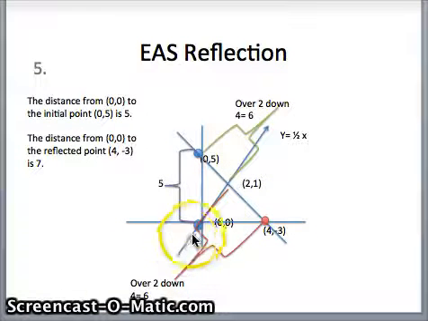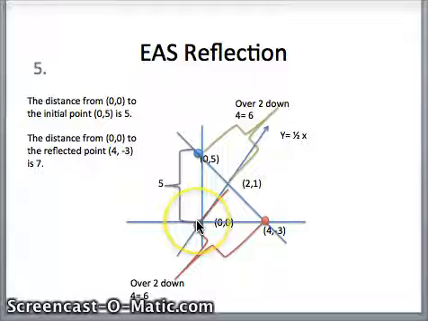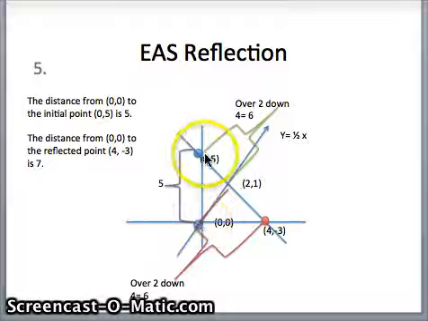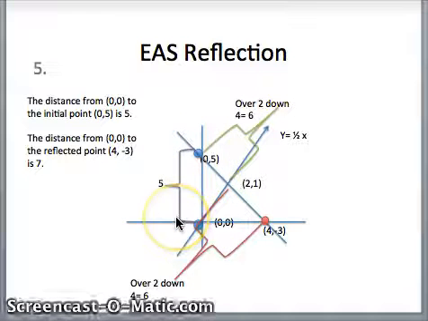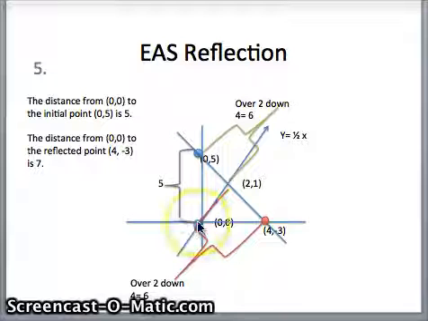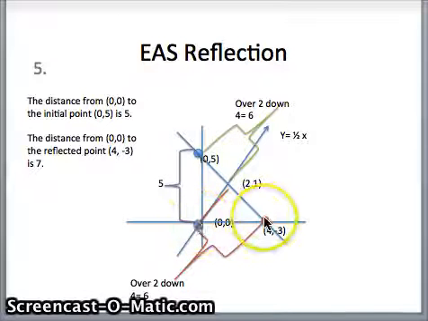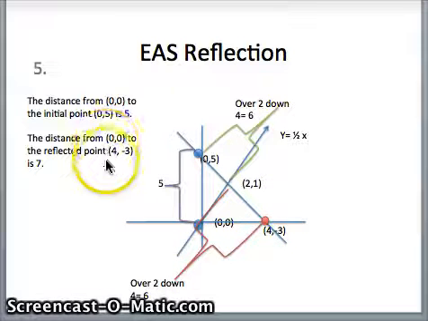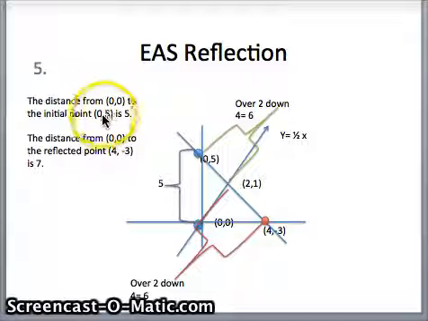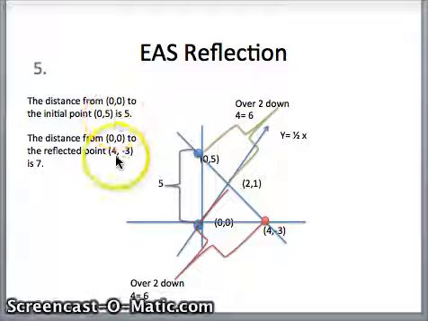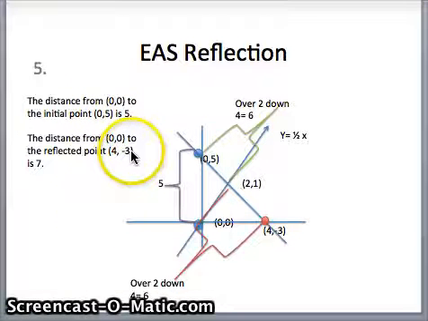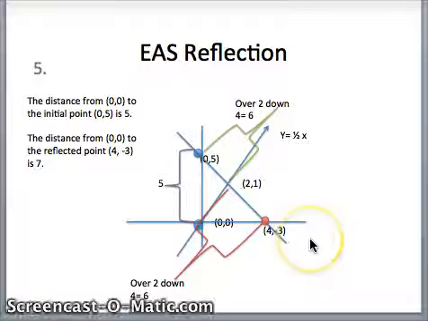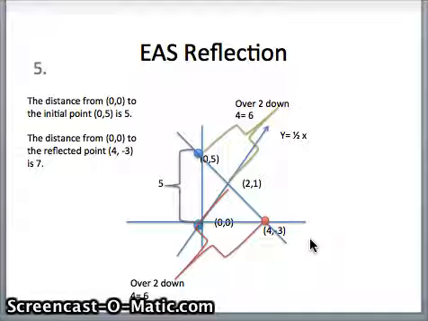Okay, so the distance from 0, 0 to the initial point 0, 5 is 5. And then the distance from 0, 0 to the new reflected point is 7, because when we add these, the 0, 5 equals 5, and the 4 plus 3 equals 7. So therefore, the distance is not preserved, which makes Etch-a-Sketch reflection not always an isometry.